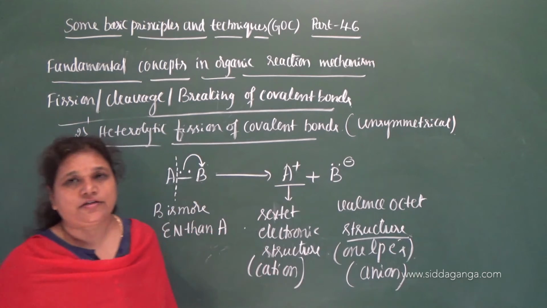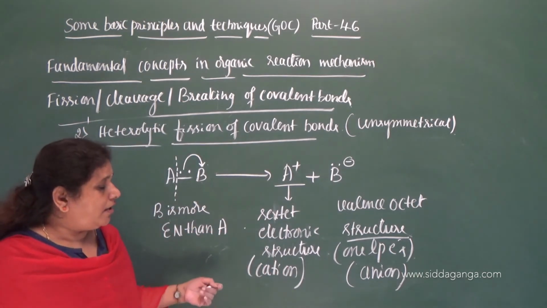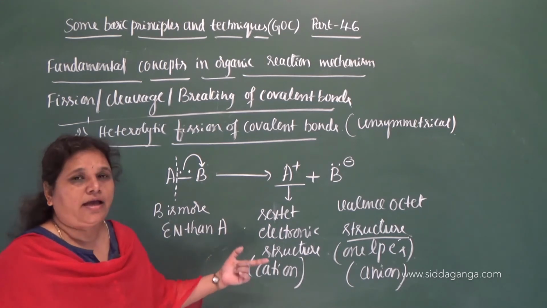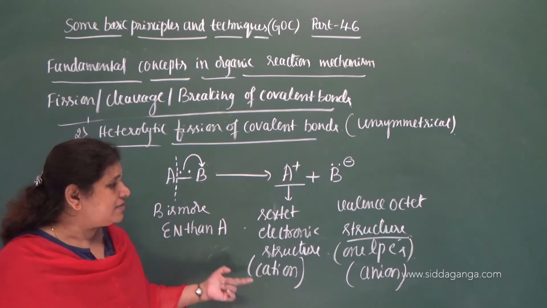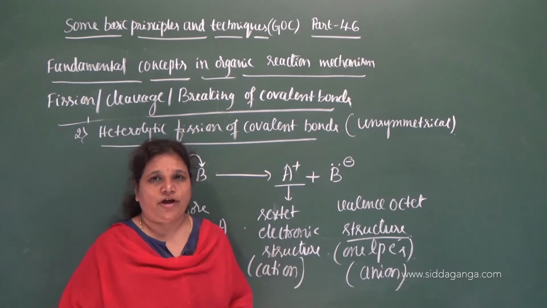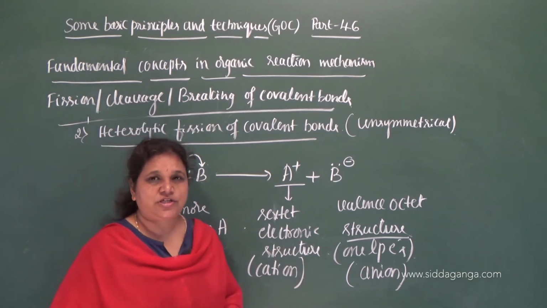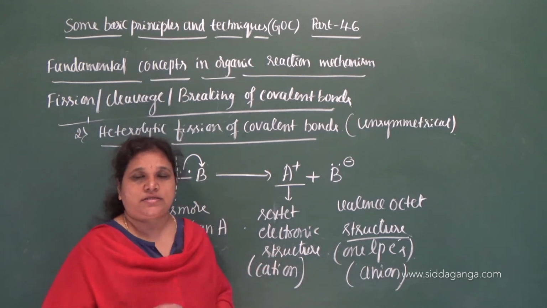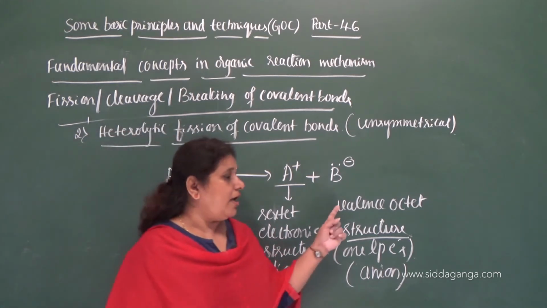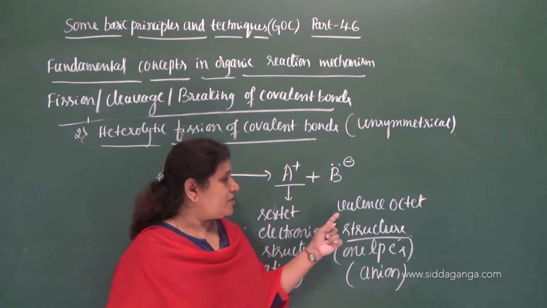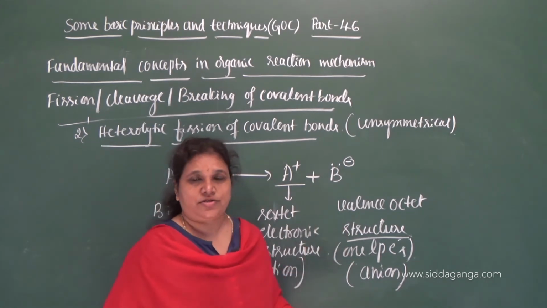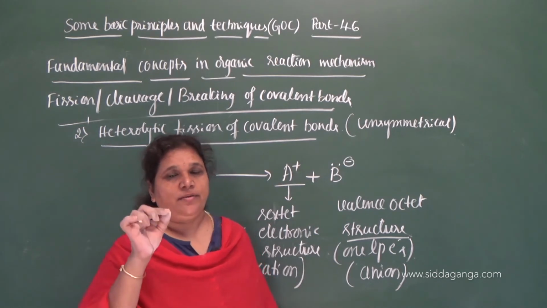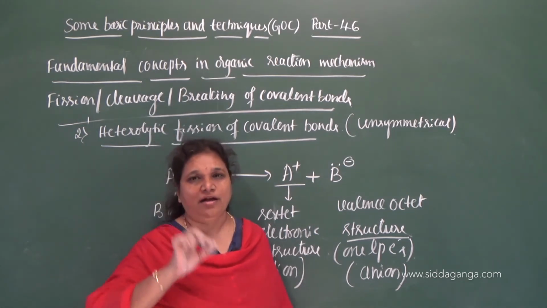So after the heterolytic cleavage, the intermediates formed are nothing but a cation and an anion. Cation is the atom or group of atoms which possesses a positive charge, where the central atom gets the sextet electronic structure, whereas the anion gets an octet structure, but out of 8 electrons, there must be one lone pair of electrons.